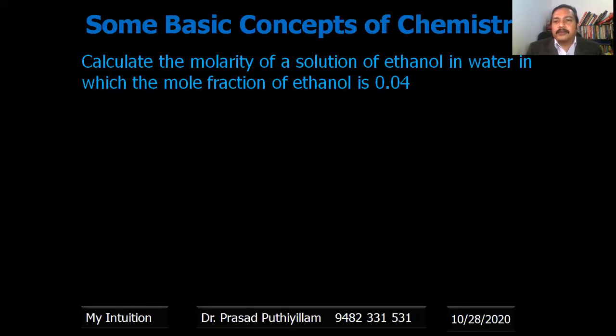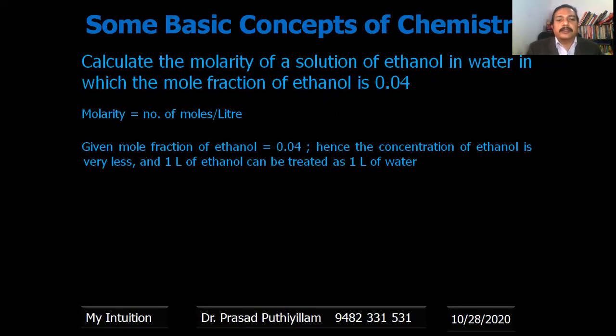So if you can find out the number of moles of water here, the number of moles of ethanol can be calculated. If you know the number of moles, you can find out the molarity. Molarity is number of moles per liter. Therefore we go straight to the calculation. Given that 0.04 is the mole fraction of ethanol, it means it's a very dilute solution. That means if you consider 1 liter of solution, it can almost be treated as 1 liter of water only.